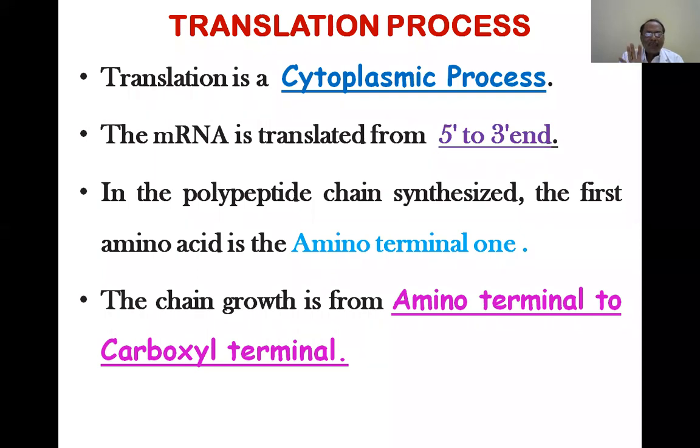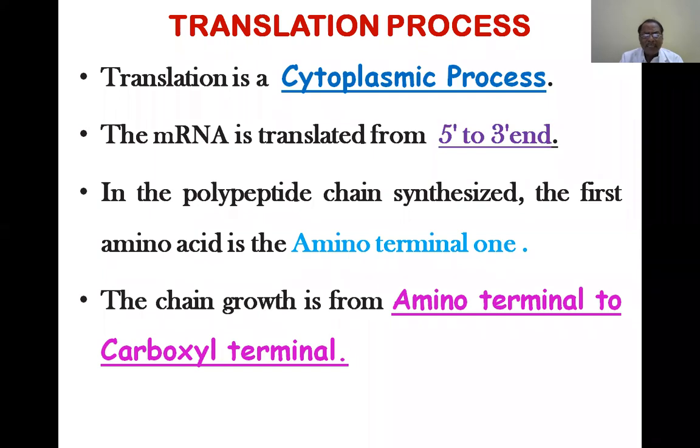Because of this mutation process, the gene is altered, mRNA is altered, the genetic code is altered. Because the code is altered, the amino acid that was supposed to come, glutamic acid, is changed to valine, and valine is incorporated into the complete chain. Instead of glutamic acid at the 6th position of the globin, valine has come, and the whole property of the protein is altered.